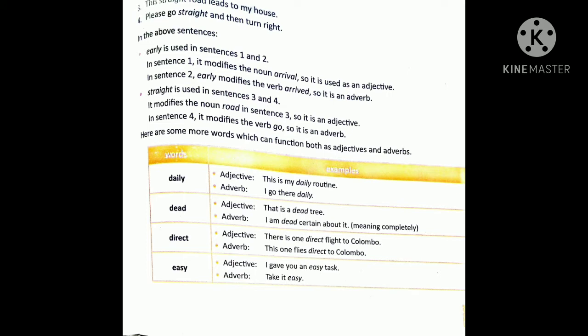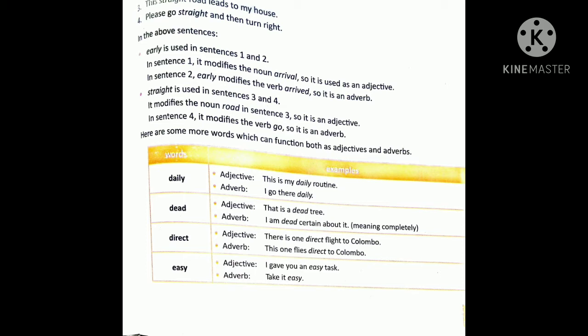The same word can be used as an adverb and an adjective. That means it functions as two parts of speech. Sometimes the noun also has the same word. Certain words can be used both as adverb and adjective. Examples are given there. I had an early arrival. Arrival is a noun, so early used before it is an adjective.